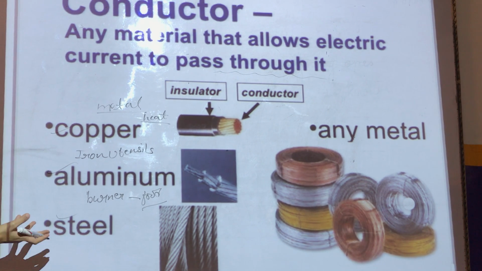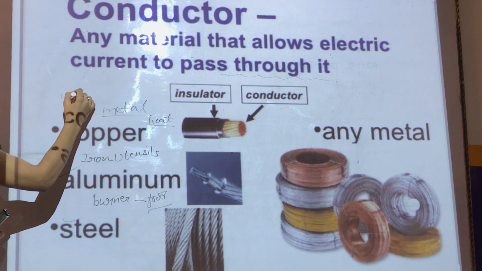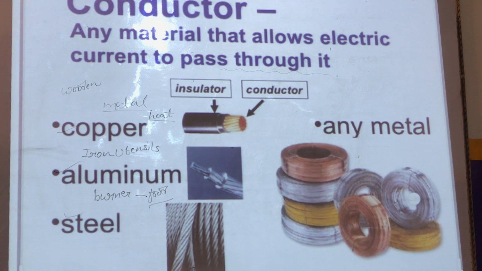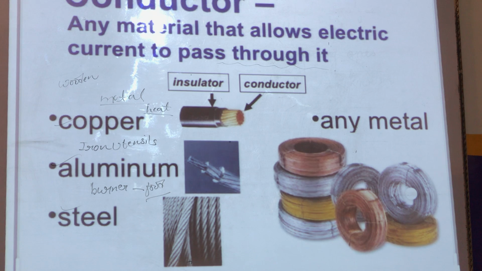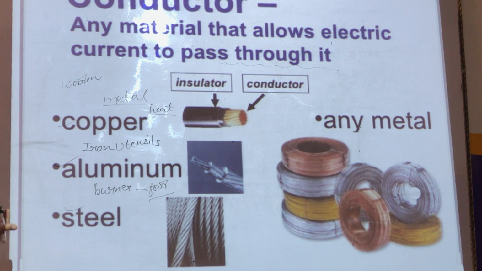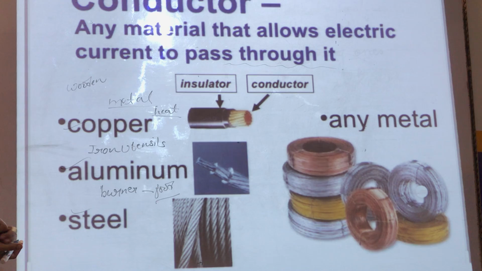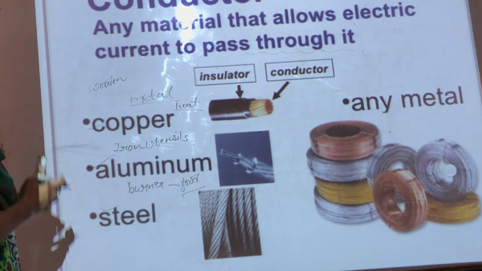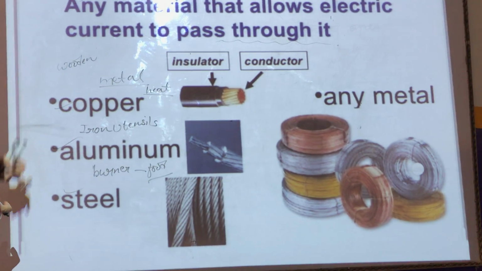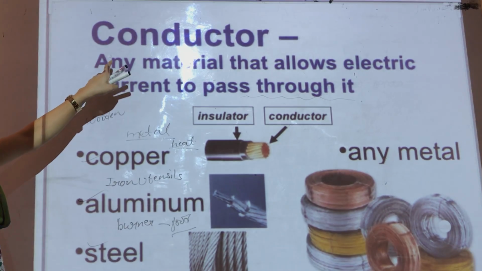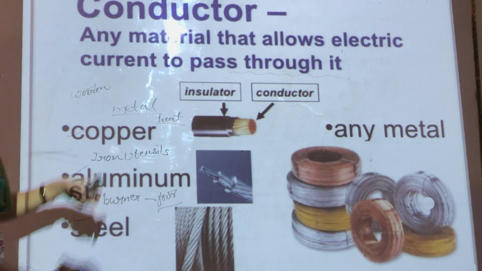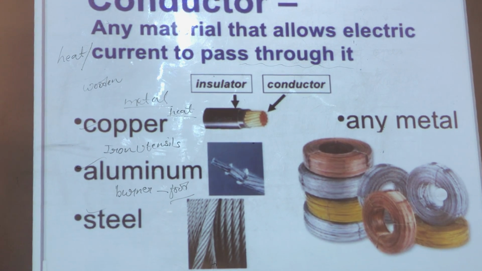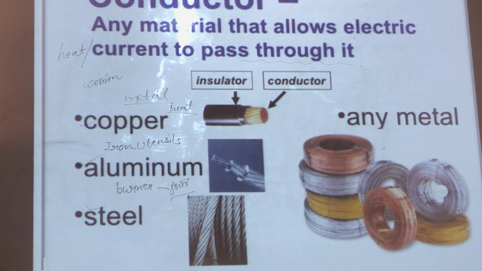If in place of copper you would take a wooden pan, what do you think will happen? Your food will take a number of hours to get cooked, because that is an insulator. Also you might have noticed that when you try to burn wood, it takes a lot of time. It catches the heat much later as compared to the metals. So any material that allows heat to pass through it, here electric current is written, you can also add heat, heat and current to pass through it, they are called conductors.